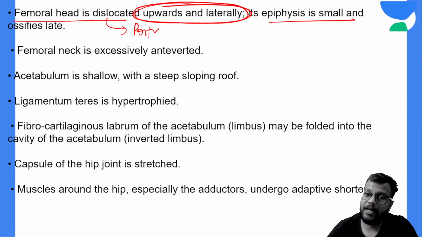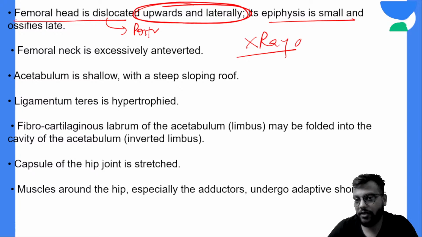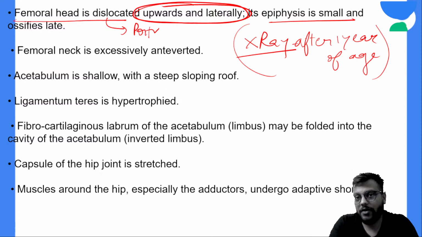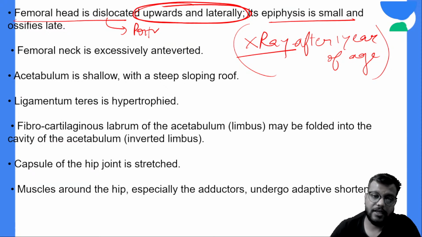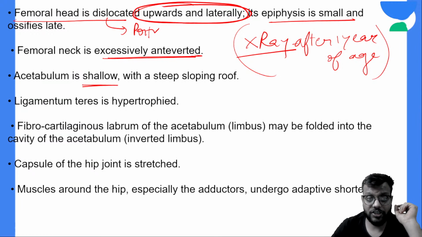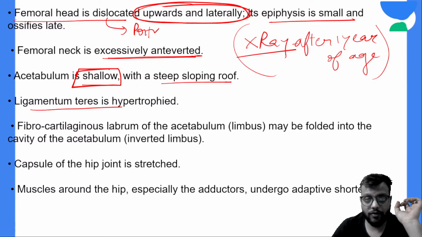So that's why in X-ray, CDH can only be diagnosed after 1 year of age, because the epiphyseal fusion of the femur head normally takes place after 1 year of age. So before 1 year, you cannot diagnose the CDH appropriately on X-ray, and the femoral neck is excessively anteverted. Very importantly, the acetabulum is shallow with a deep sloping roof, and the ligamentum teres is hypertrophied.